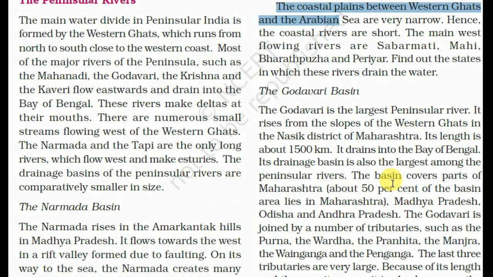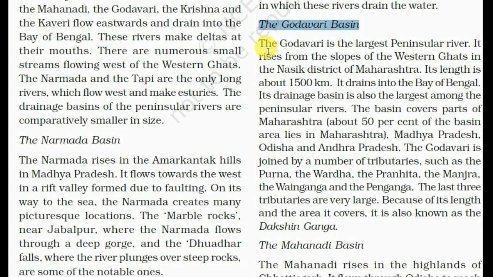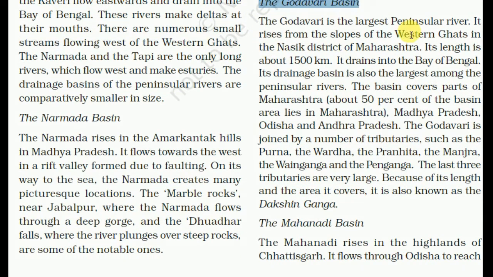And now we will talk about the east flowing rivers like Godavari, Krishna, Kaveri. Godavari is the largest peninsular river. It rises from the slope of the Western Ghats in the Nasik district of Maharashtra. Its length is about 1500 km. It drains into the Bay of Bengal. Its drainage basin is also the largest among the peninsular rivers.